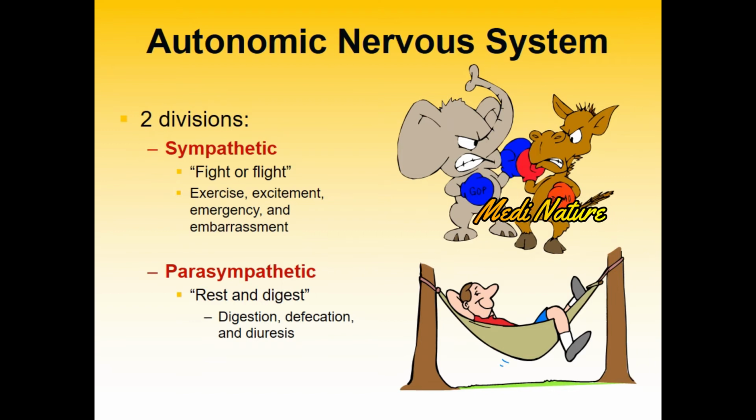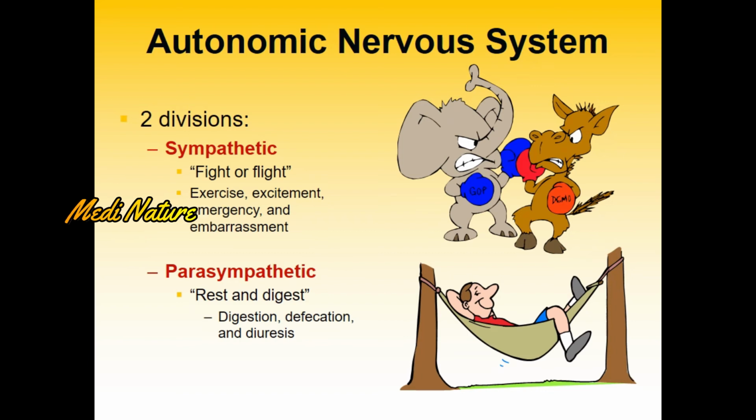Let's see about the autonomic nervous system. It is mainly divided into two main parts called sympathetic nervous system and the parasympathetic nervous system. The sympathetic nervous system is mainly excitatory activity which is involved in exercise, excitement, emergency, and during embarrassment.